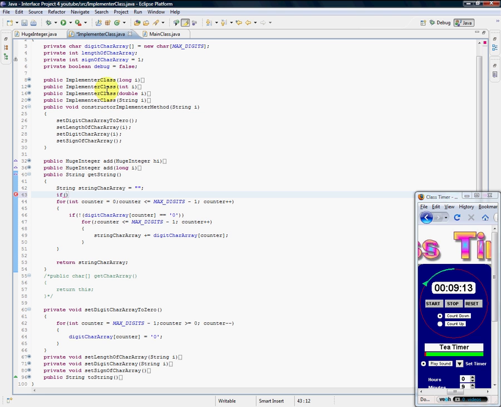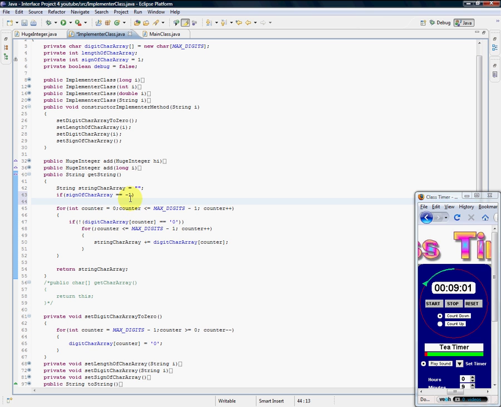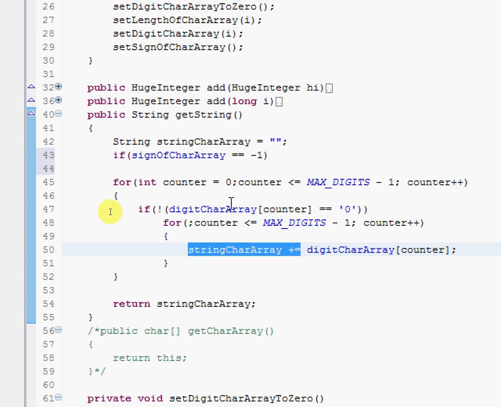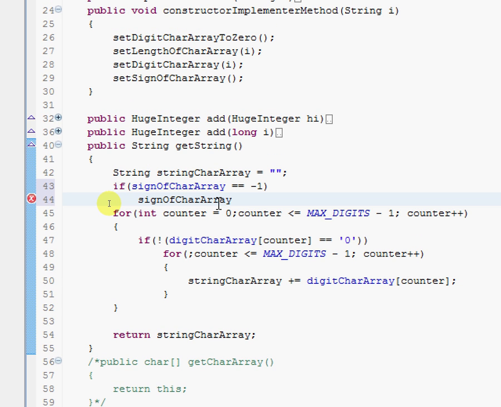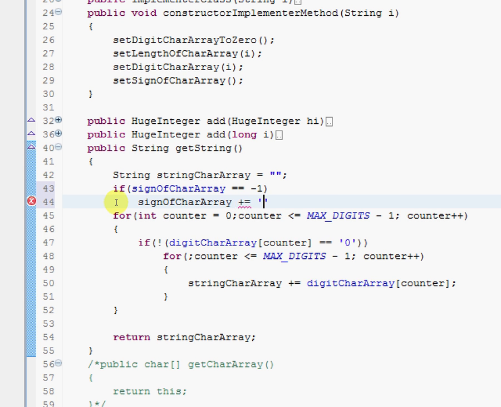We have to ensure that the sign of the character array is considered. So if the sign of the character array is -1, then we need to go ahead and assign it. So we'll take the string. Let me zoom in so you can see what I'm doing. String plus equal a negative symbol. Yeah, and that should do.